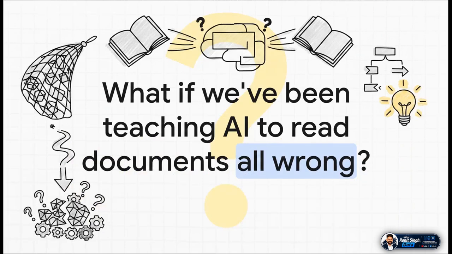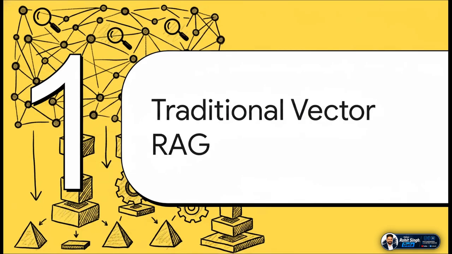What if the way we've all been doing this, retrieval-augmented generation, or RAG, has a fundamental flaw? What if in our effort to make things simple for the machine, we've actually been making it harder for it to genuinely understand? So to get to the bottom of that, let's first do a quick recap of the standard method, the one we're probably all familiar with, traditional vector RAG.